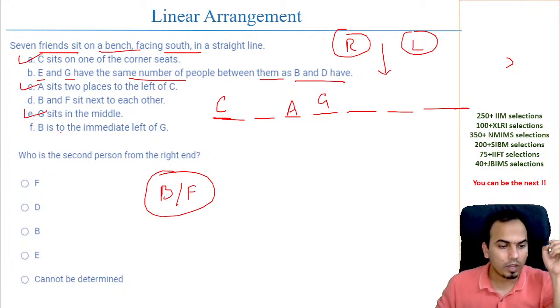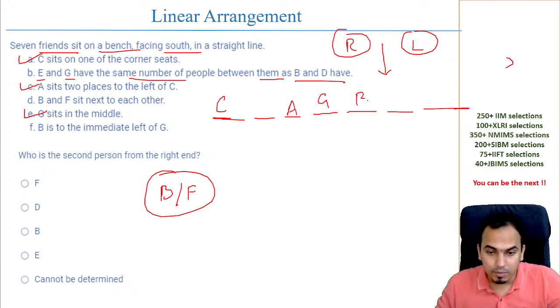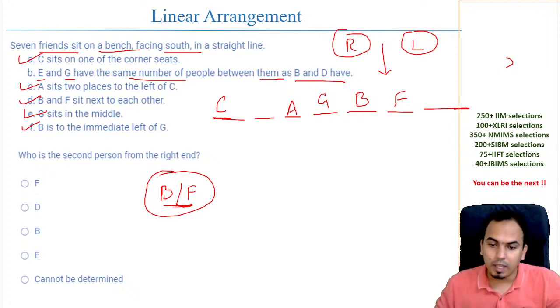Okay, and then you have B is to the immediate left of G. Left of G, that means B is coming here. Now if you know this, B and F are next to each other, that means F is here. Now even this is done, this is done. The only thing which is left right now is that E and G have the same number of people between them as B and D. अभी यहाँ पे क्या हो? अभी D यहाँ पे आ सकता है, D यहाँ पे आ सकता है.